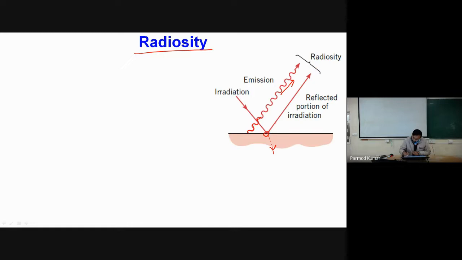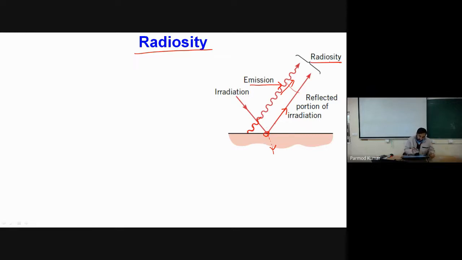Now the portion which is reflected by the surface is also contributing to the total amount of energy which is coming out of the surface. So the total amount of energy is the sum of radiations emitted from the surface plus the portion of irradiation which is reflected from the surface. That all together makes the total energy which is coming out of, or being radiated out of, the surface. That sum altogether is called radiosity.